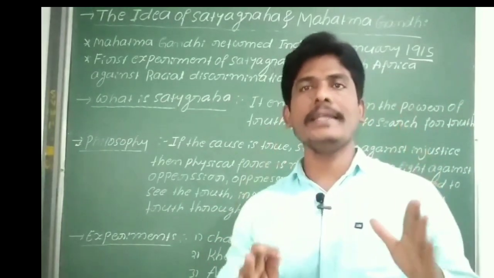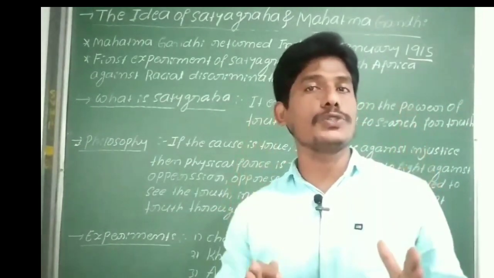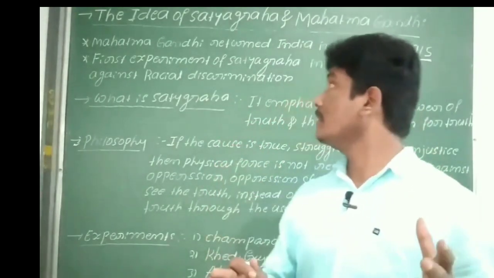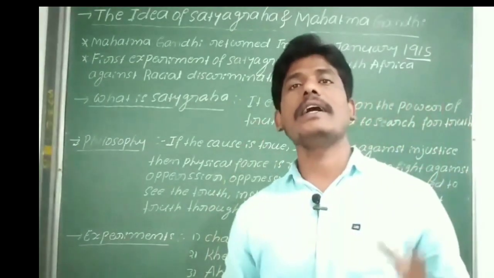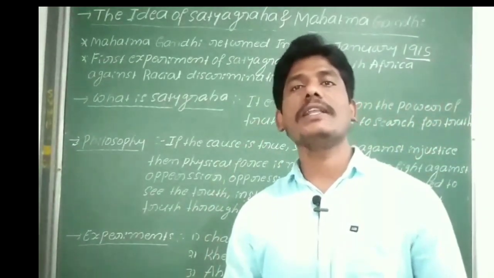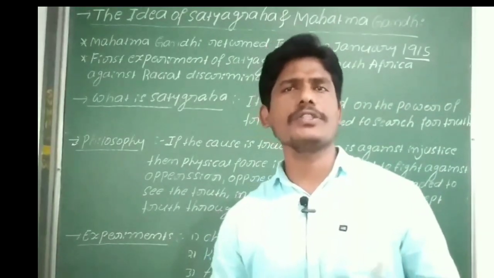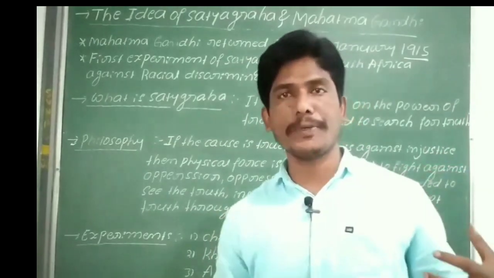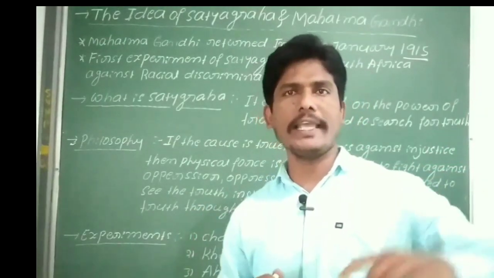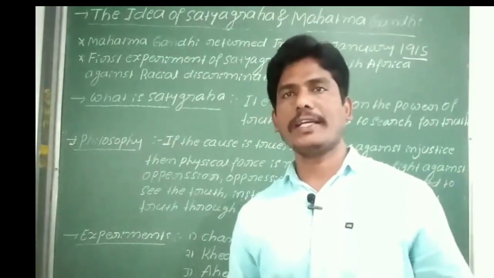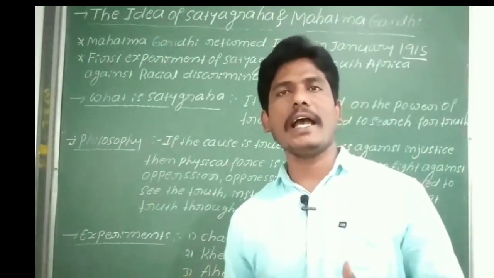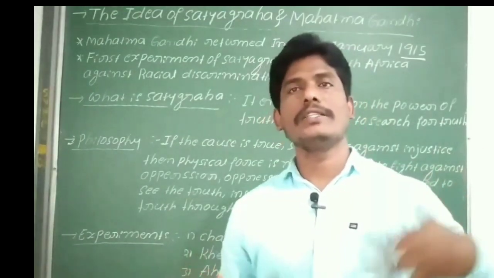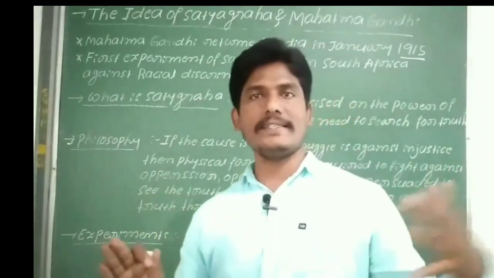In that country Mahatma Gandhiji used Satyagraha for the first time against the racial regime in South Africa, because he had experienced the racial discrimination there many times. He went from India and stayed in South Africa, where the white people practiced this racial discrimination.